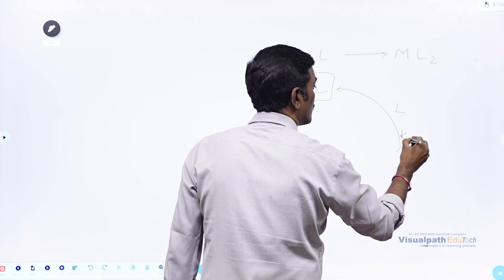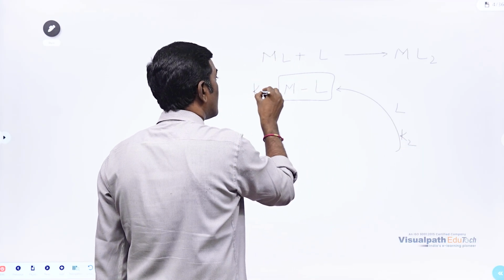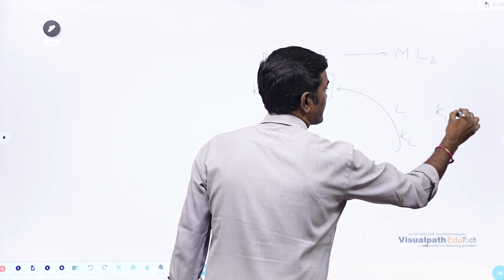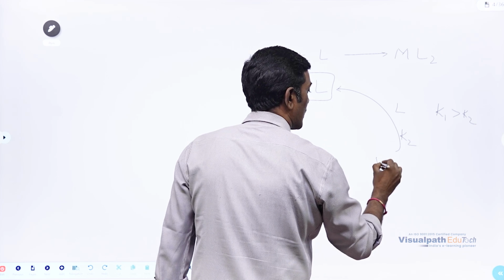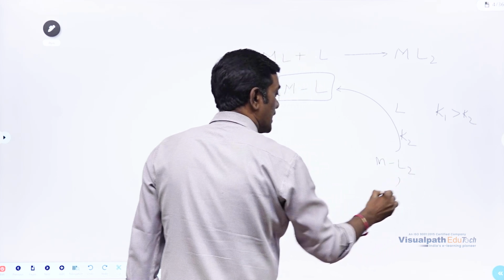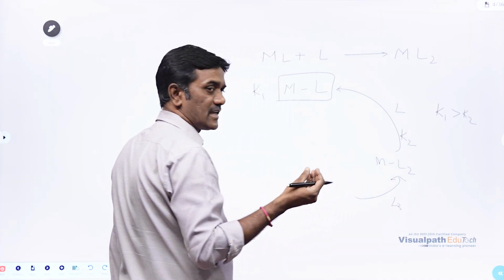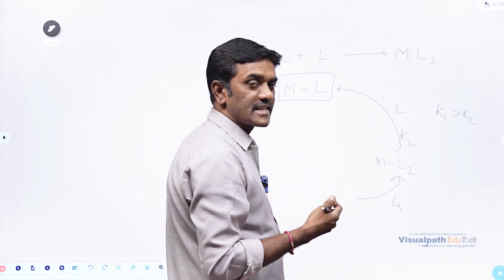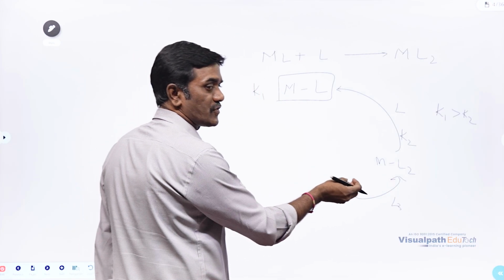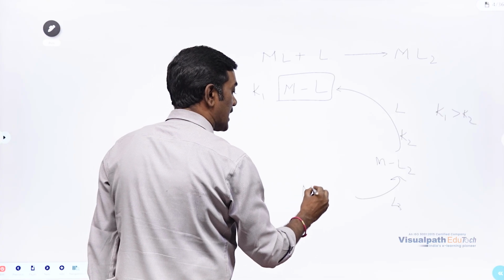That time this K2 will become less than K1. The same way, what will form here? ML2. The incoming ligand, that is L3. If you're imagining labeling the third ligand as L3, just for identification, it will form ML3.